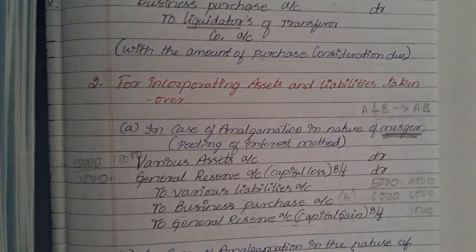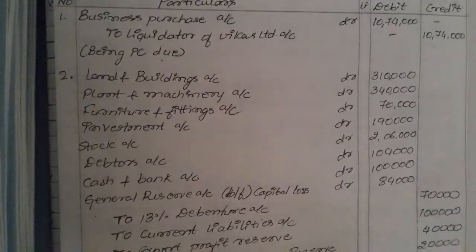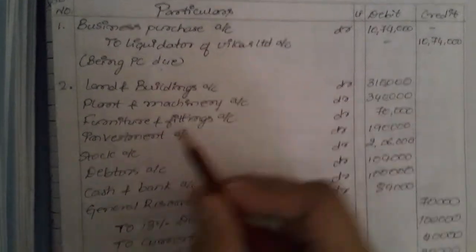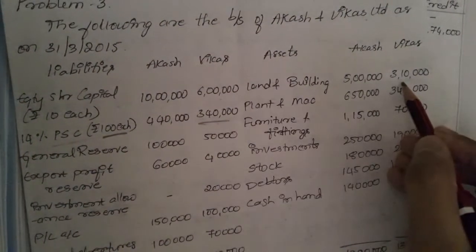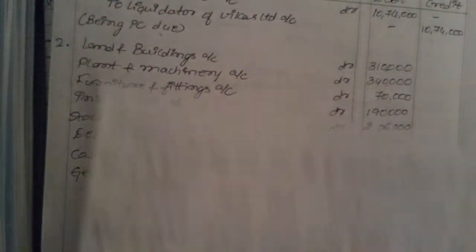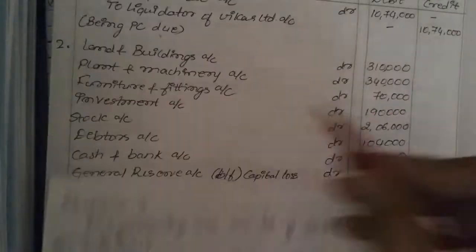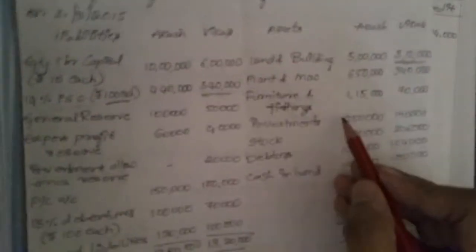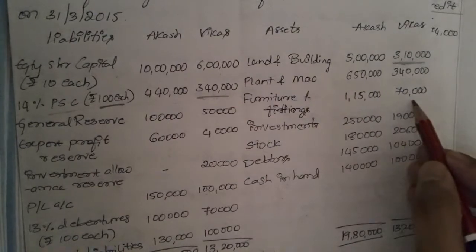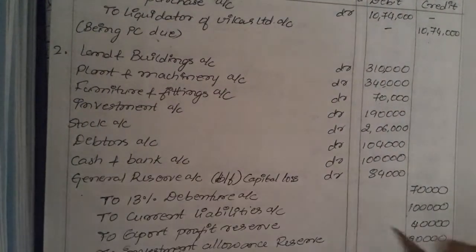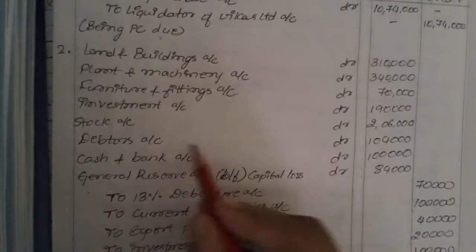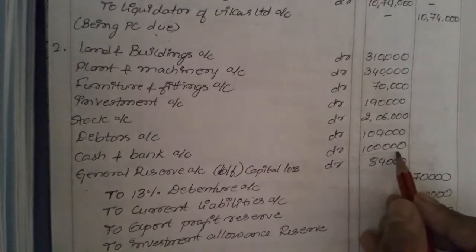So see here, the second entry I have passed. As you can see, the first entry is done. The second entry: all the land and building, whatever is there in the balance sheet, I will be writing. So land and building, 3,10,000, we will be taking only of Vikas Limited. Plant and machinery, 3,40,000. Furniture and fixture, 70,000. So likewise everything: investment, stock, debtors, cash in hand, until here we have written.